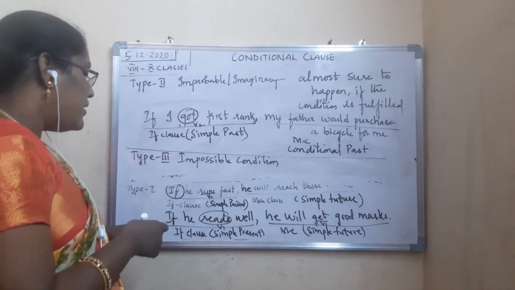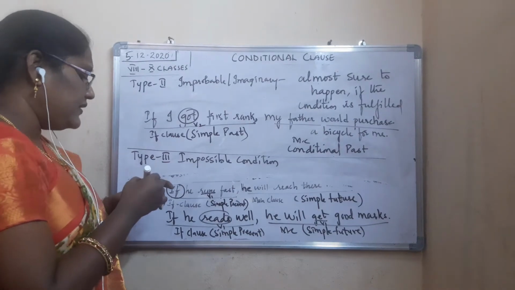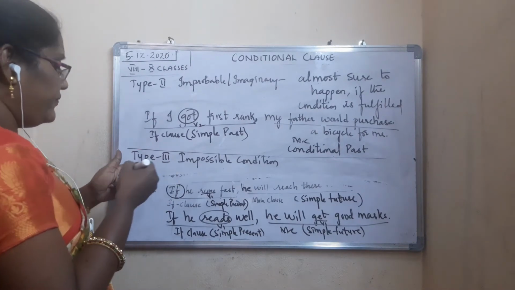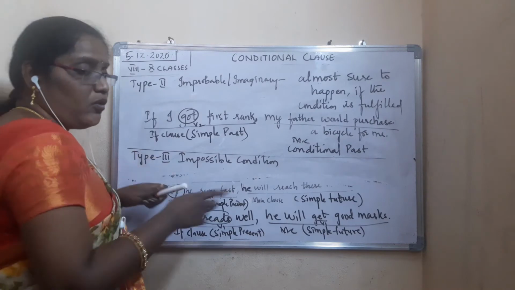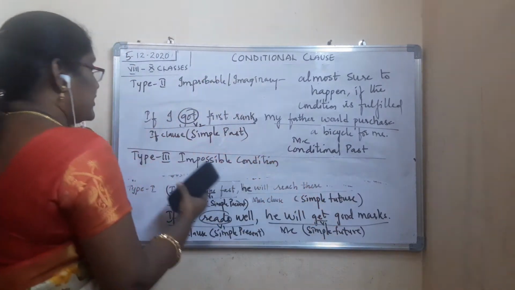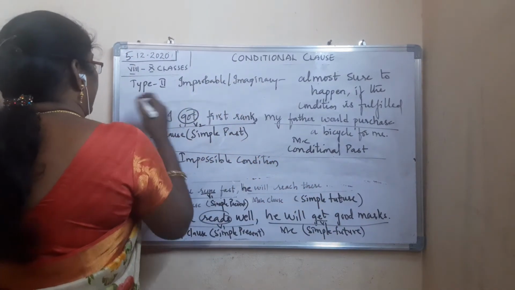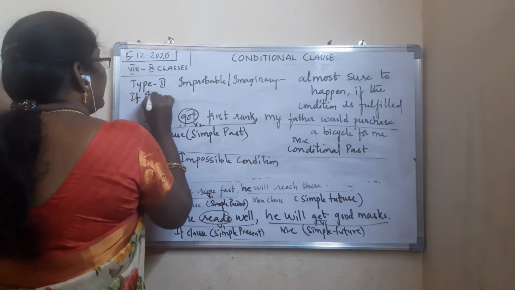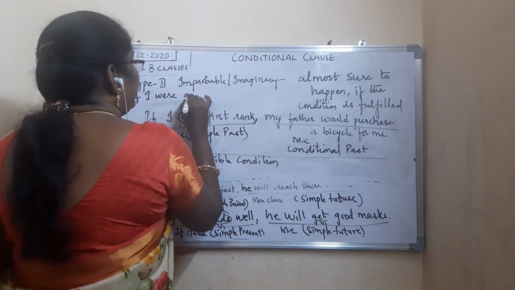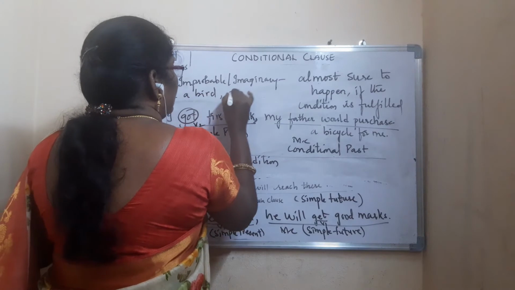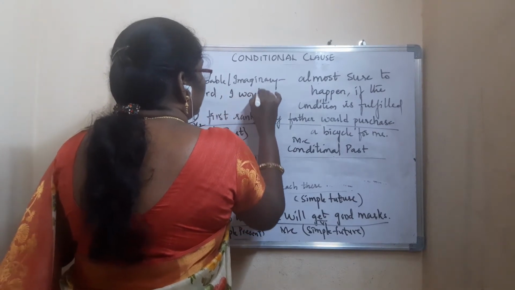Okay. So now here, if I take the example, now see, for example, for the second one you can take one more also. I would like to explain one more example. Here I will write: If I were a bird, I would fly high.